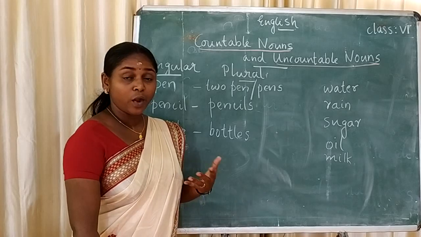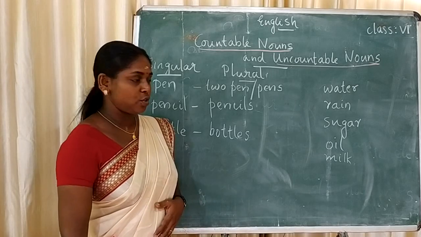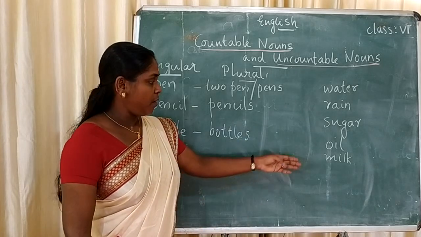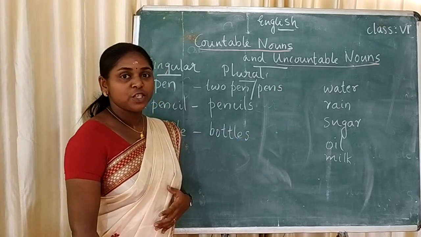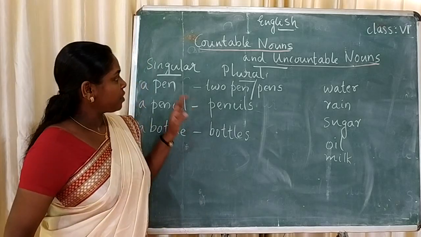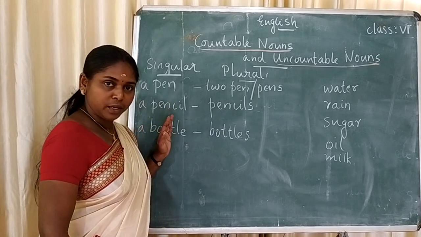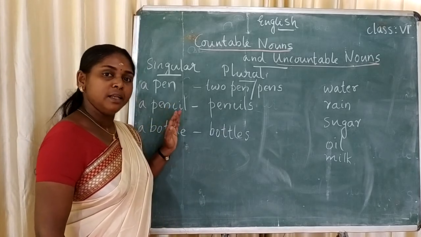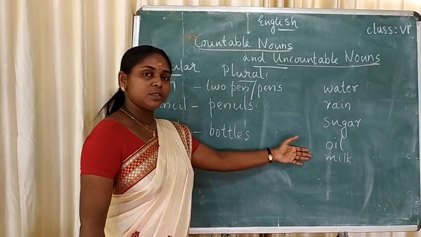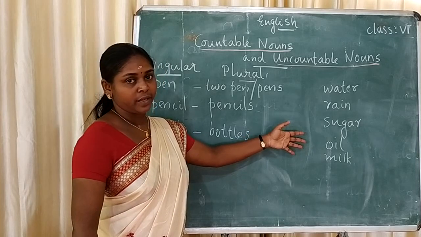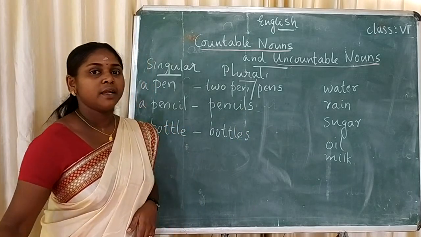Sugar, 1 kilogram of sugar, or a packet of sugar. Then oil, milk, all these. In these cases we have to use some measurement words. So countable nouns mean that we can take the number. We can count them. But uncountable nouns we cannot count.